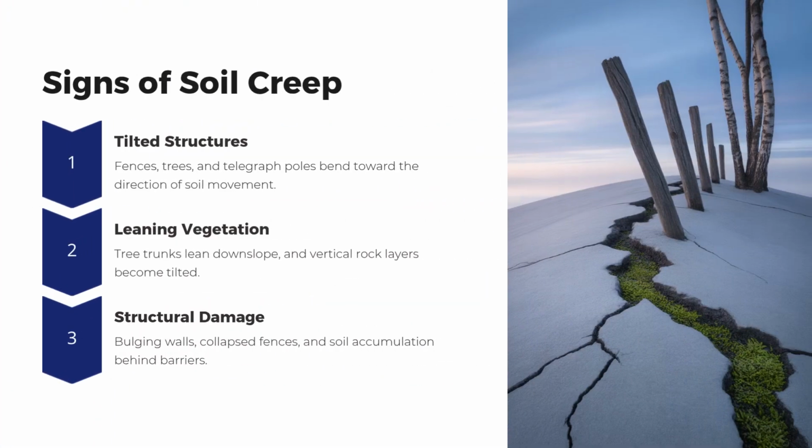Signs of soil creep. Tilted structures. Fences, trees, and telegraph poles bend toward the direction of soil movement. Leaning vegetation. Tree trunks lean downslope, and vertical rock layers become tilted. Structural damage. Bulging walls, collapsed fences, and soil accumulation behind barriers.